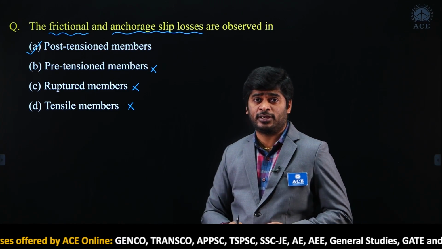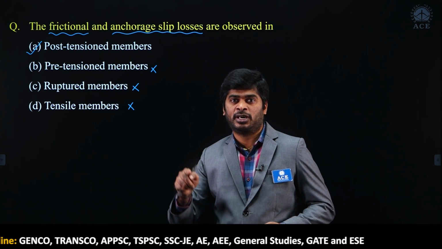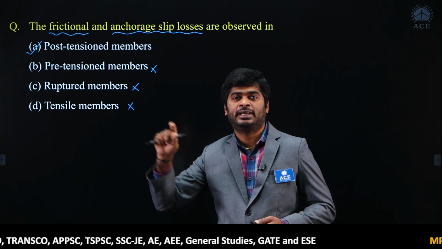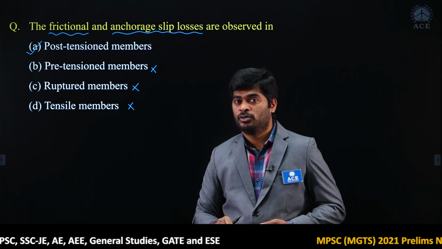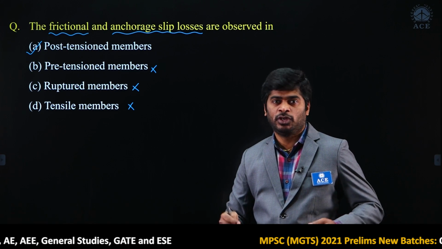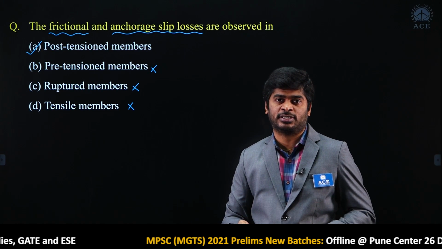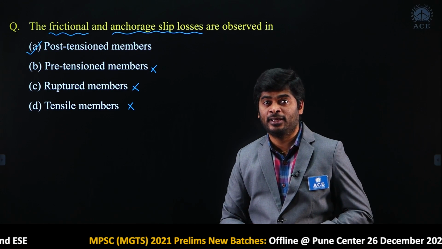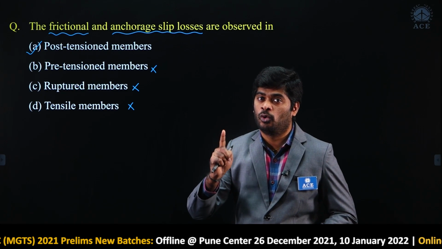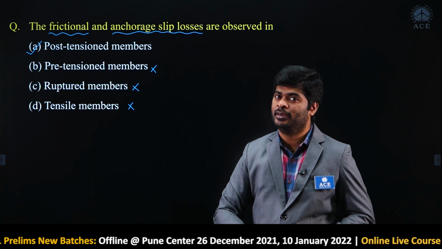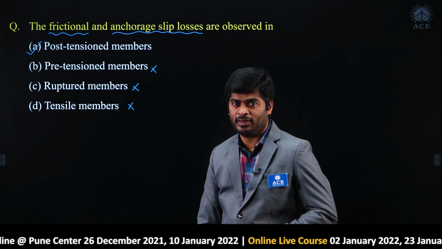Coming to the frictional losses, friction loss is due to curved bars, and even due to the duct or sheath which we have provided, right. In the pre-tensioning method we do not provide curved members, and we do not even provide a duct. So, there is no chance of getting friction loss under the pre-tensioning method. These two losses come only under the post-tensioning method, but not in the pre-tensioning method. So, option A is correct. Okay? Right.